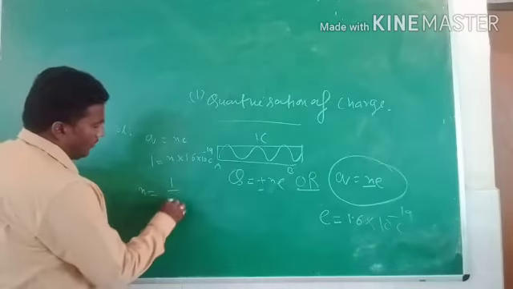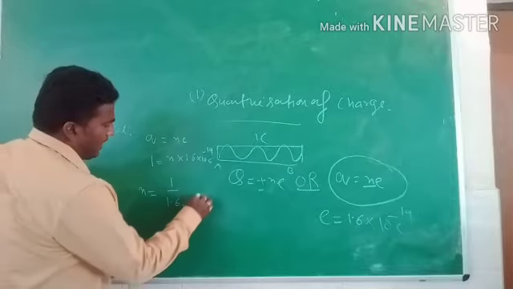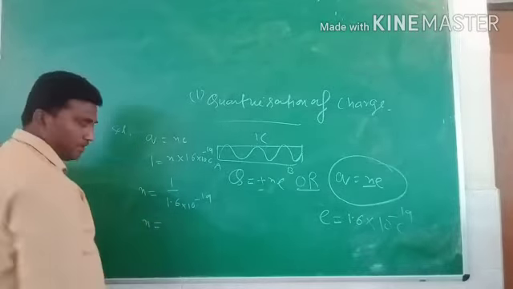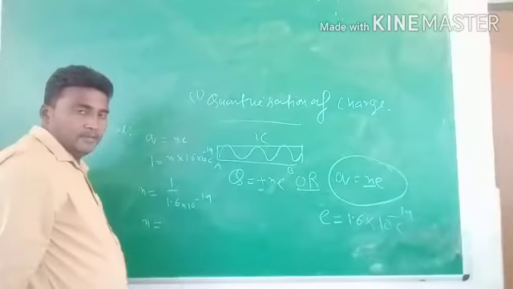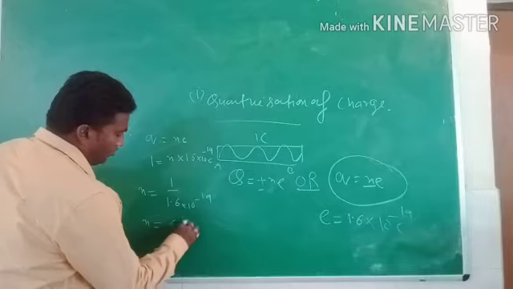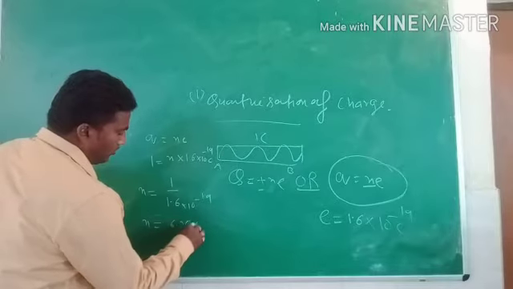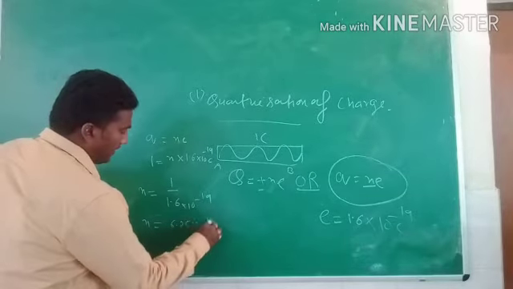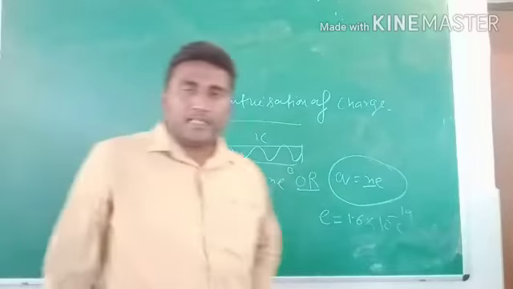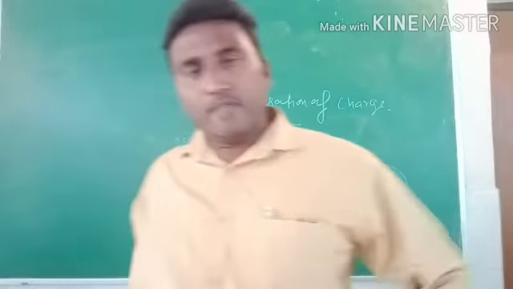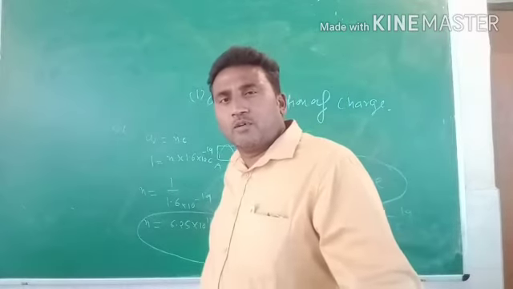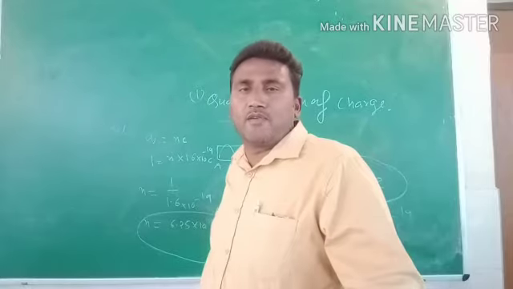We get the number of transferring electrons as 1 upon 1.6 into 10 power minus 19, so in 1 coulomb the number is 6.25 into 10 power 18 electrons. That process is known as the quantization of charge. Now we discuss once again: what is the quantization of charge? It is the total integral multiple of the transforming charge.